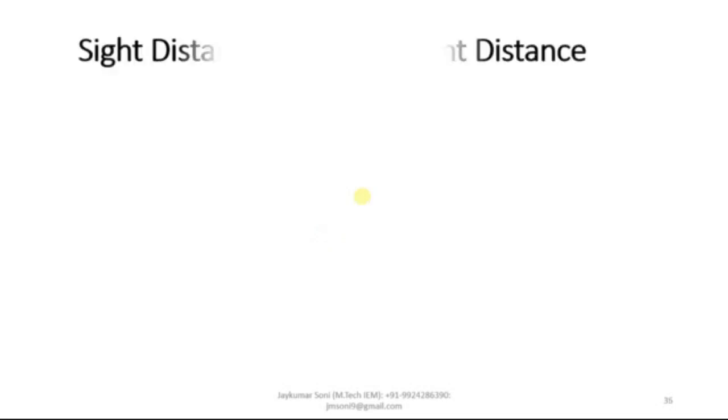Now sight distance can be categorized into three types. There are three types of sight distance. SSD means stopping sight distance, OSD means overtaking sight distance, SDI means sight distance at the intersection. There are a total of three types of sight distances. First is SSD, which is stopping sight distance. Second is OSD, which is overtaking sight distance. And third one is the sight distance at the intersection.